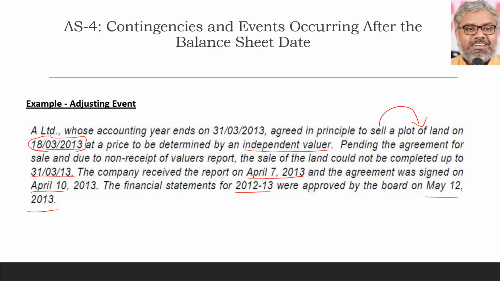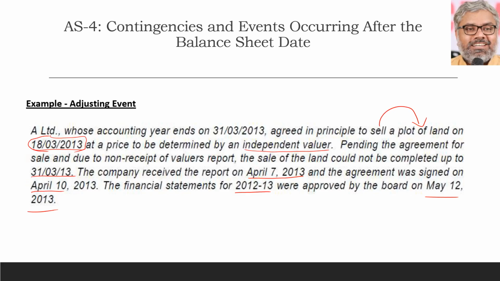So the first and foremost important point we have to look at is the time period. Is it falling within AS4 or not? Yes. Because the report of the valuer was received on April 7th and the agreement signed on April 10th, these events occurred after the balance sheet date but before the approval of the financial statements by the board on May 12th. So definitely it is falling within the purview of AS4, time period wise.